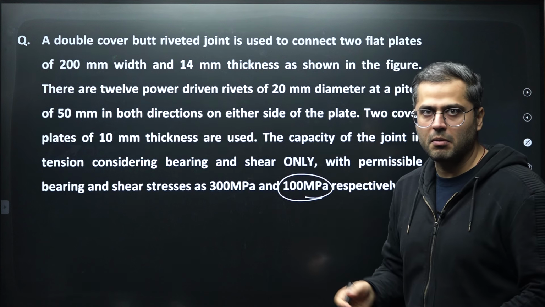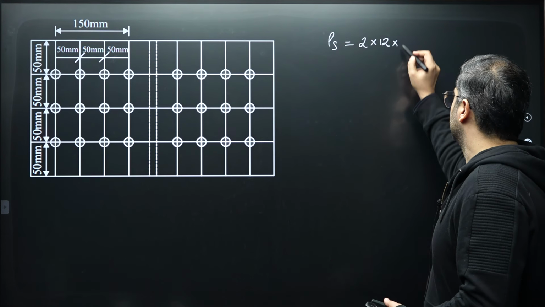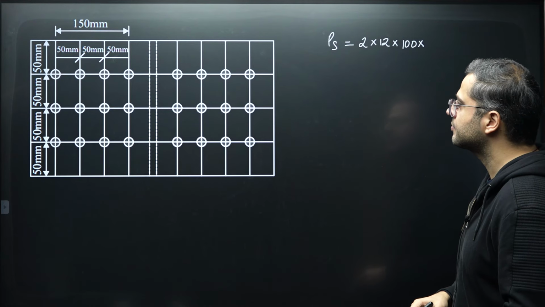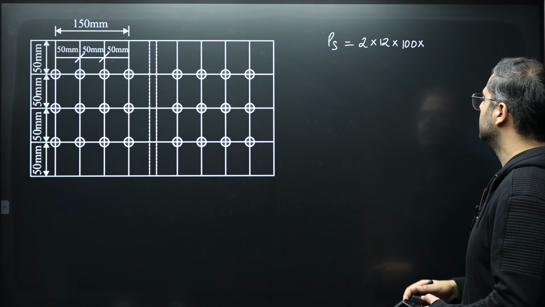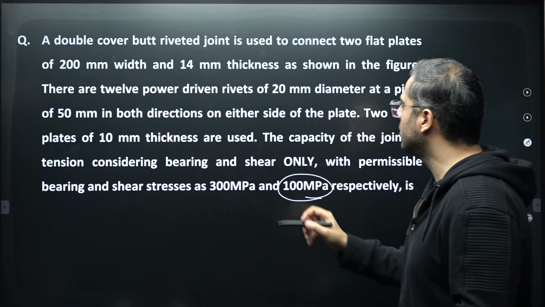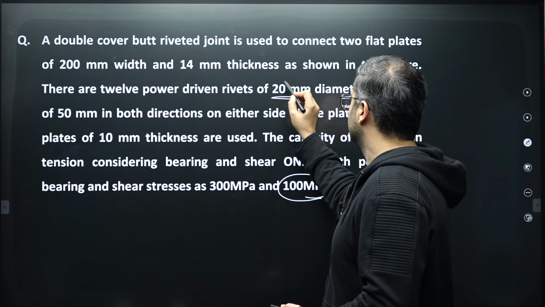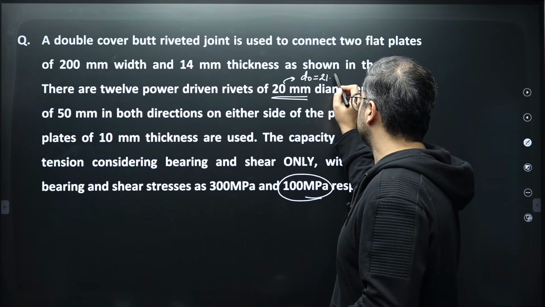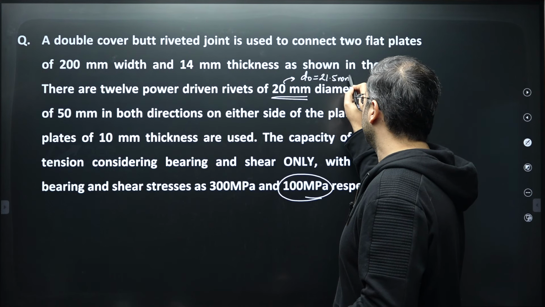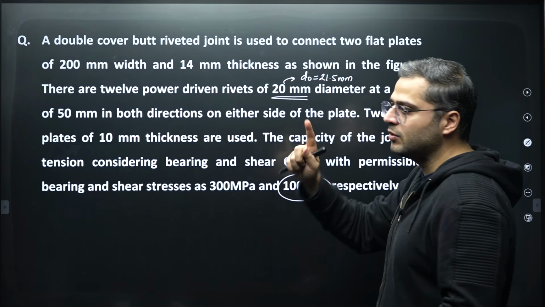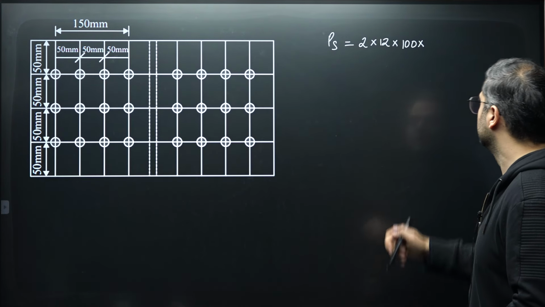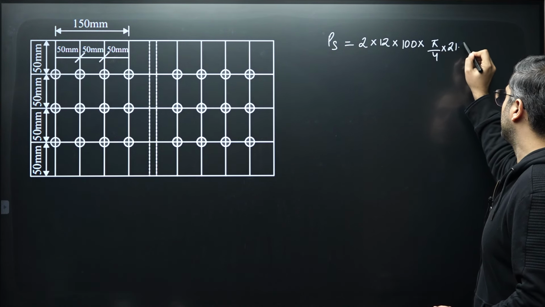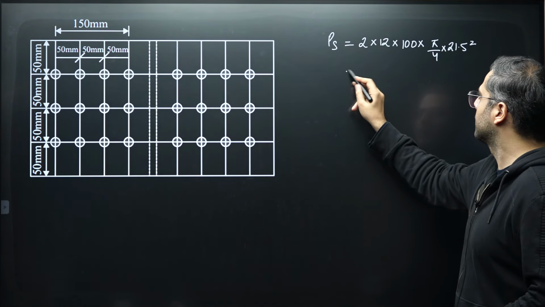If you are not able to remember it, there's no issue. 100 multiplied by pi by 4 into d naught square. So over here d naught will be how much? 21.5. Again, it is less than 25 mm, therefore I'll add 1.5 to it. So it is pi by 4 into 21.5 square.